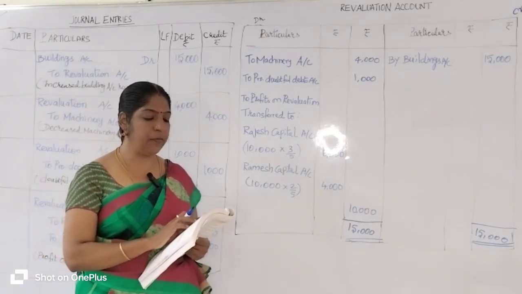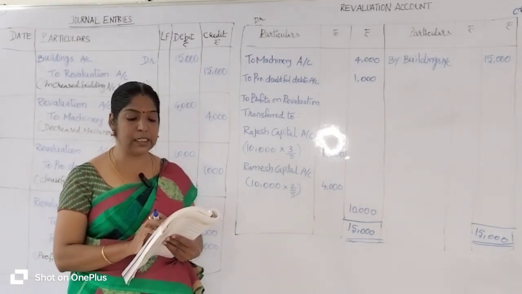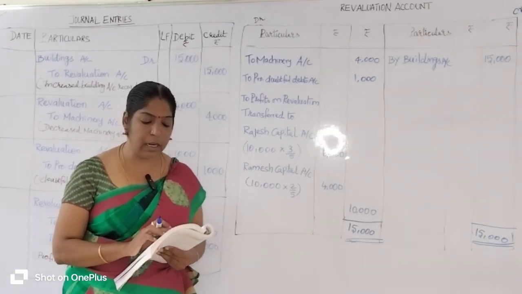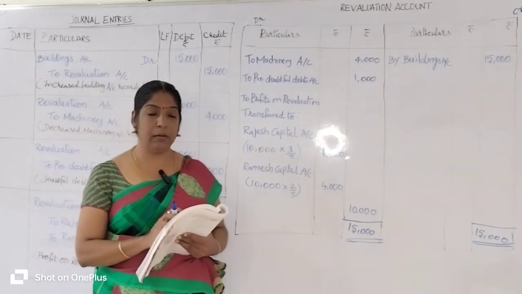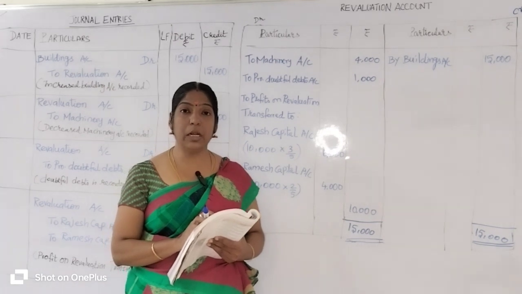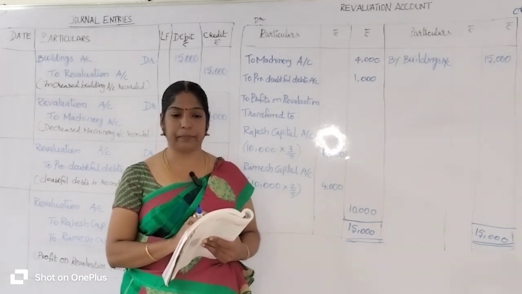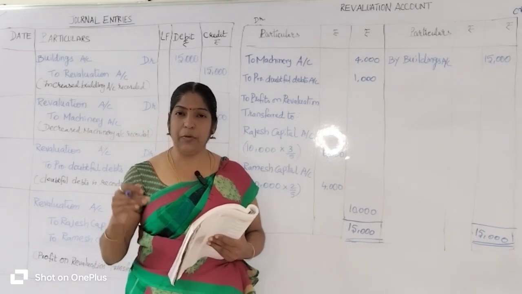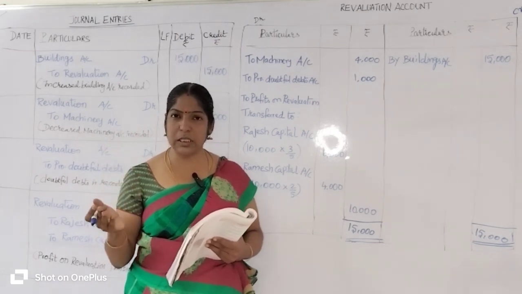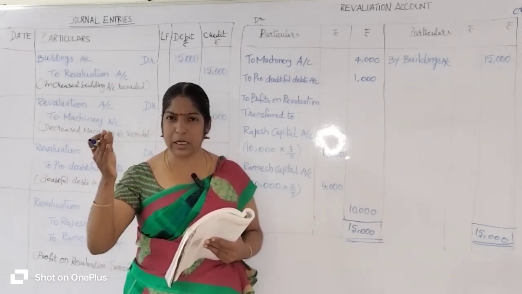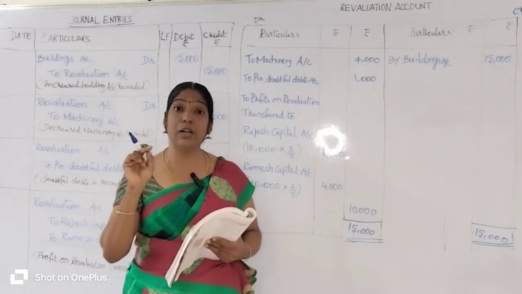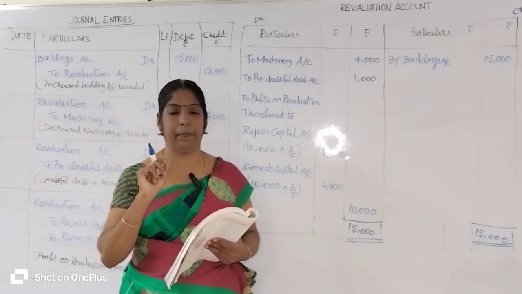Next question. The value of machinery is decreased by 4,000 rupees. Machinery belongs to asset account, so an asset account decreased by 4,000 rupees. If the asset account decreases, the revaluation account should be debited.